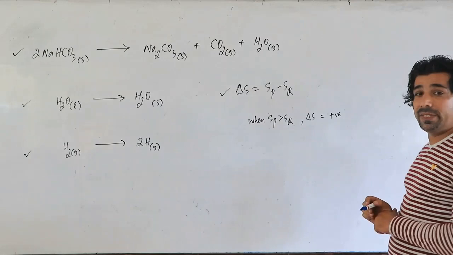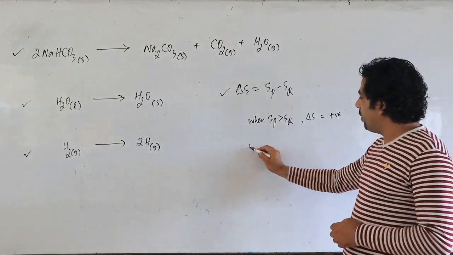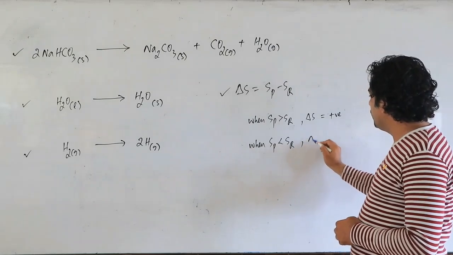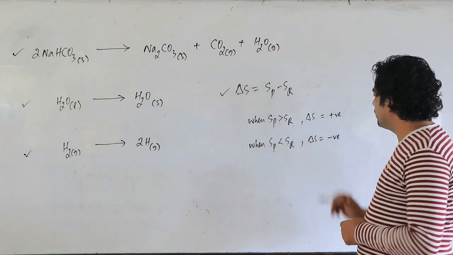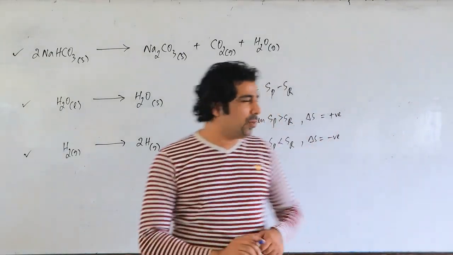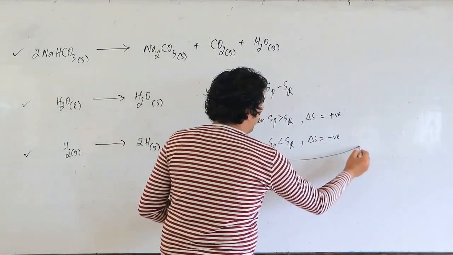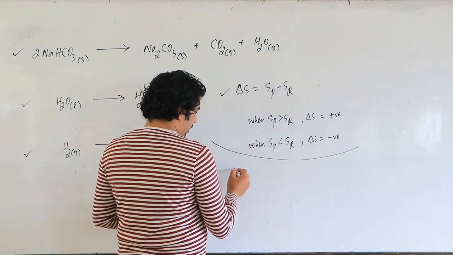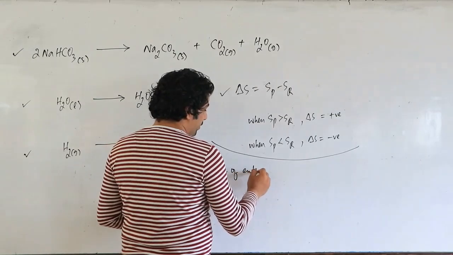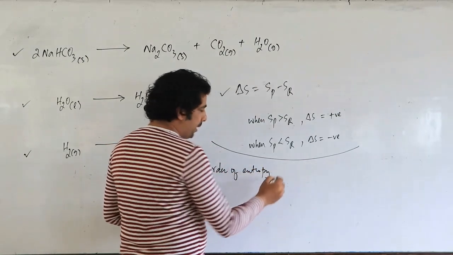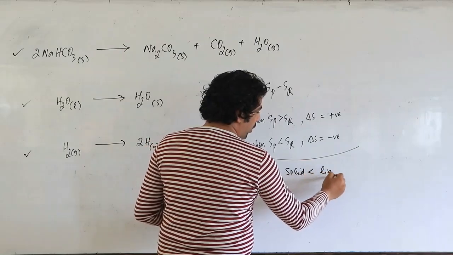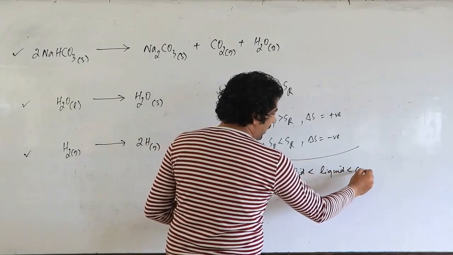Entropy of the system will increase. When Sp is less than Sr, delta S is negative. So we can easily tell on the basis of this. And one more expression which we have derived, that was basically order of entropy: solid lesser than liquid and liquid less than gas.